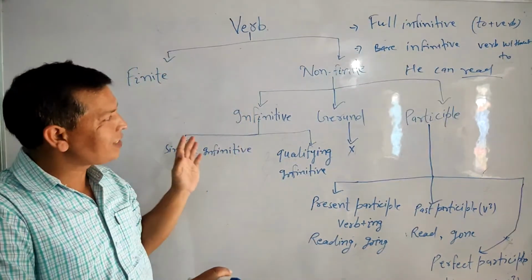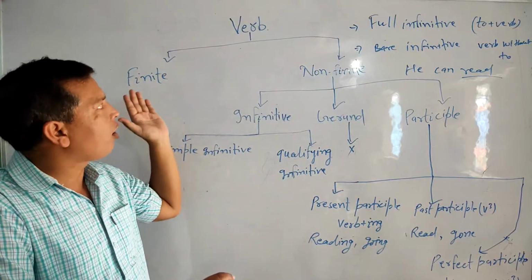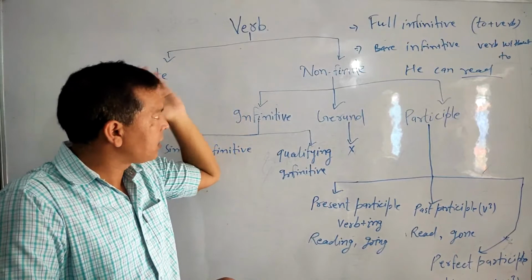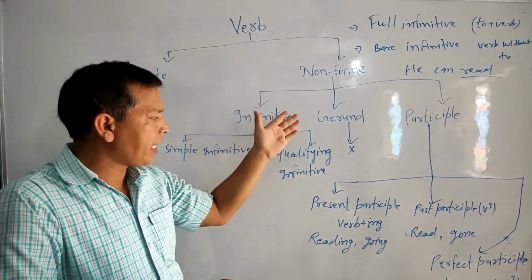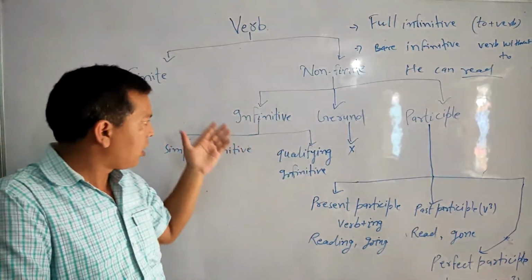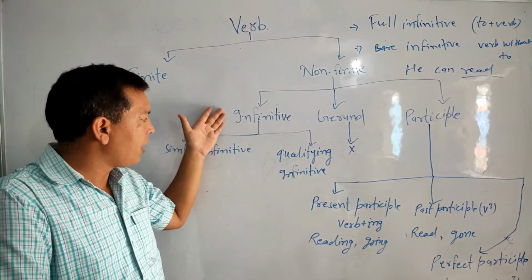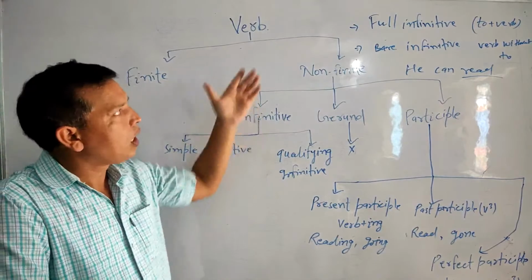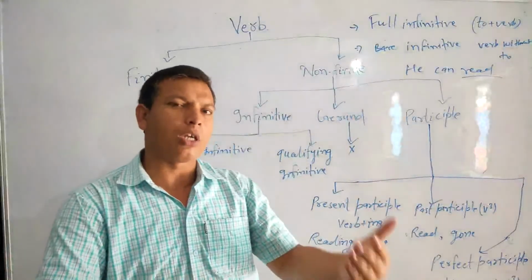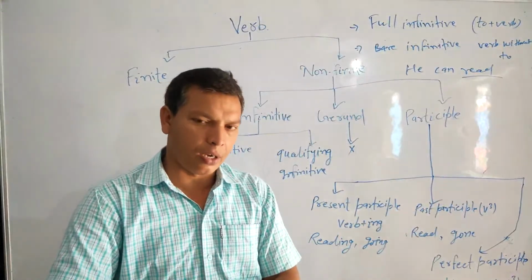I discussed in this video the kinds of verb, finite and non-finite, the kinds of non-finite also, its form, and now the kinds of infinitive, its use, and according to form, the two kinds of infinitive as well, which we call full infinitive and bare infinitive.